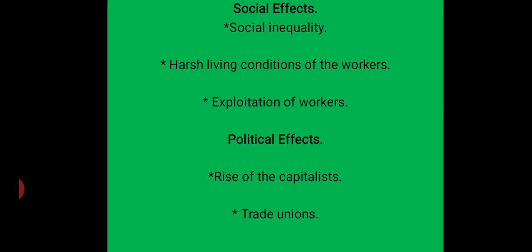The vast majority of workers did not have the right to vote. The determination and efforts of the trade unions eventually bore fruit. The government passed several factory laws to improve the conditions of the workers and grant them certain rights.